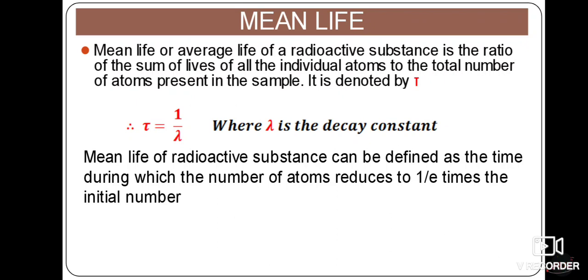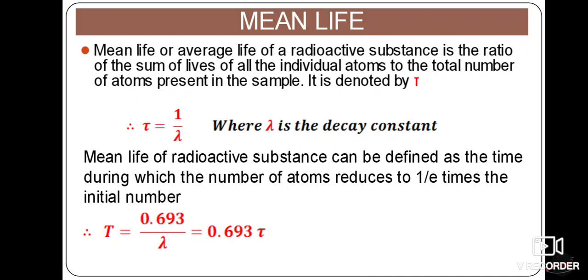The mean life of a radioactive substance can be defined as the time during which the number of atoms reduces to 1 by e times the initial number, or as the ratio of the sum of lives of all the individual atoms to the total number of atoms present in the sample. Therefore, half-life T is equal to 0.693 divided by lambda, but we already know the mean life tau is equal to 1 by lambda.